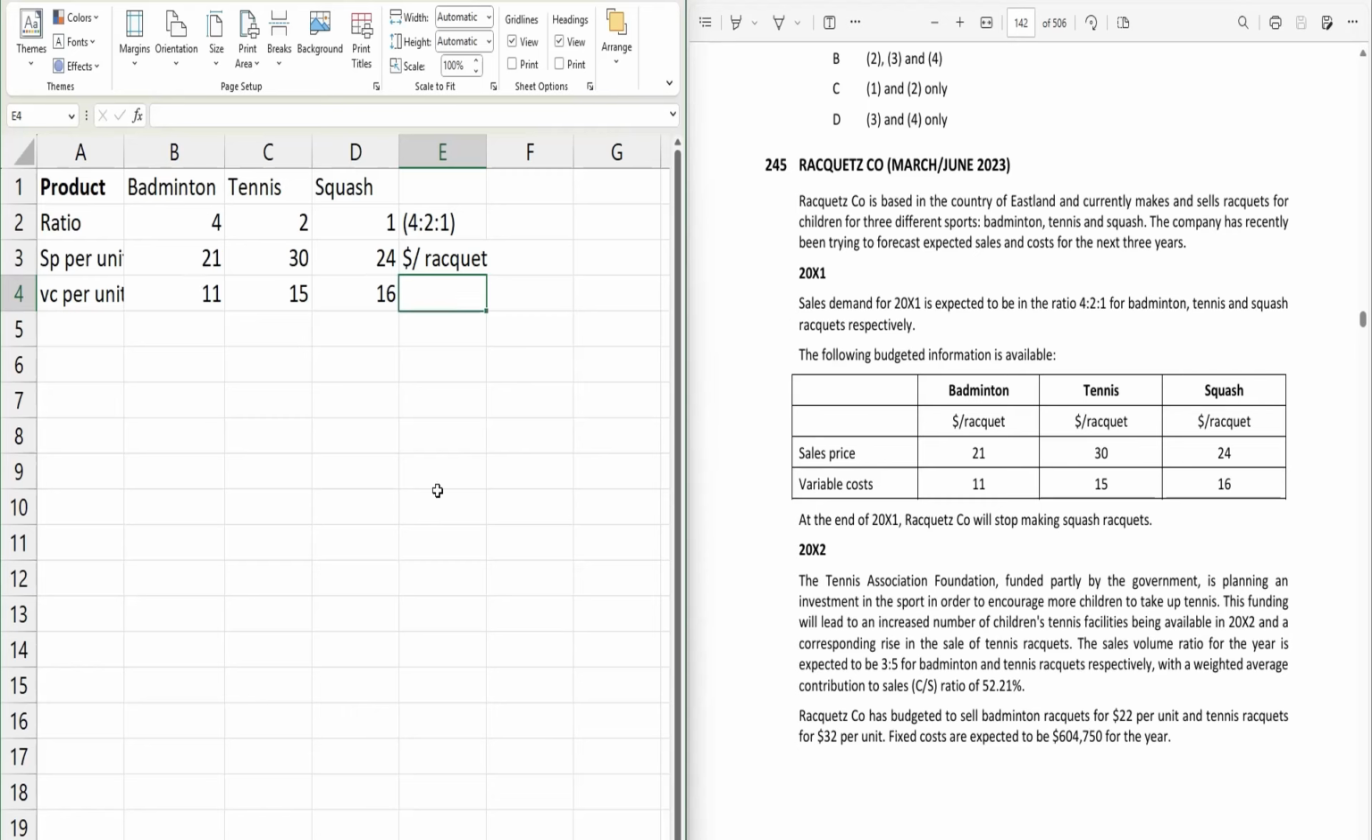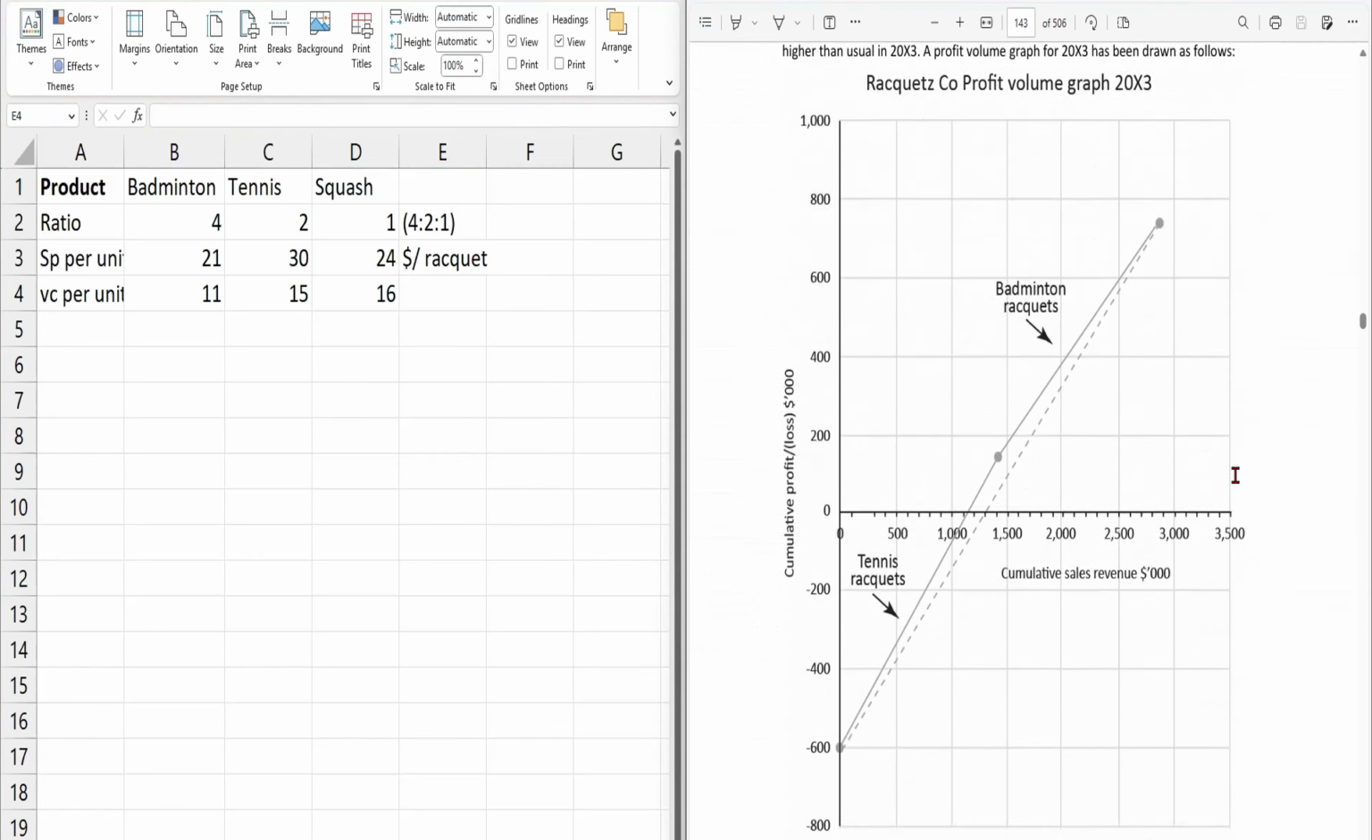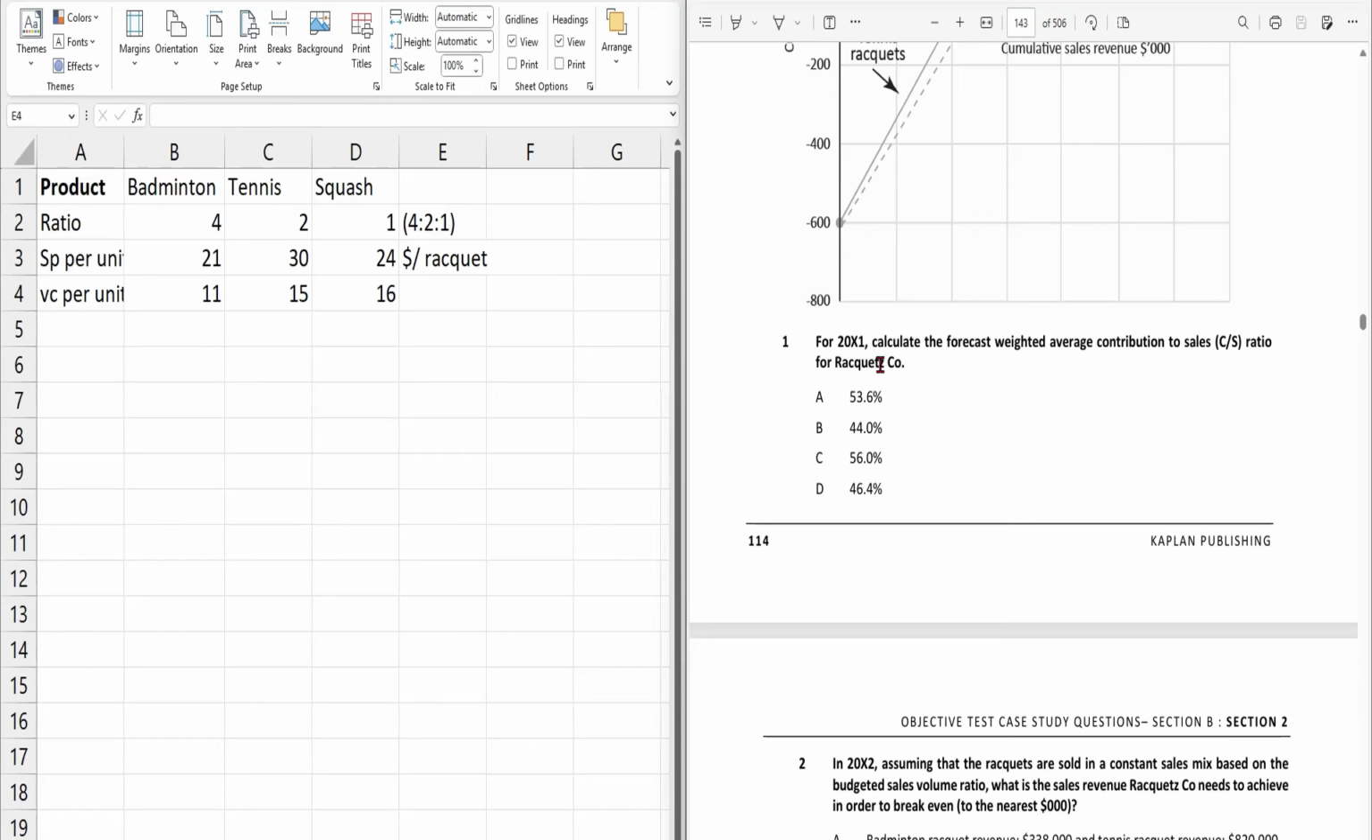Now, at the end of 20x1, Racquetz Co will stop making squash rackets. That means after the end of this year, this product will no longer be produced. So be careful while performing the calculation for 20x2 and 20x3. Now let's move to the requirement related to 20x1. The first one asks us to calculate the forecast weighted average contribution to sales ratio for Racquetz Co.